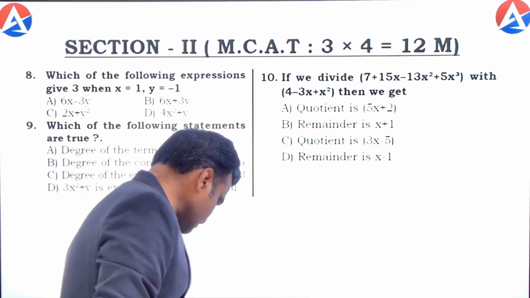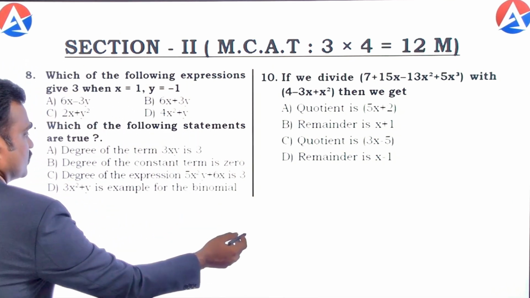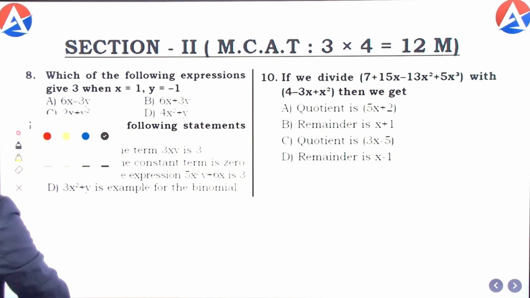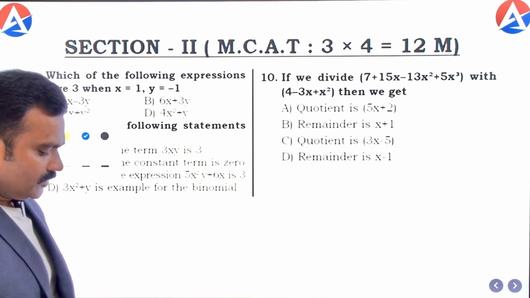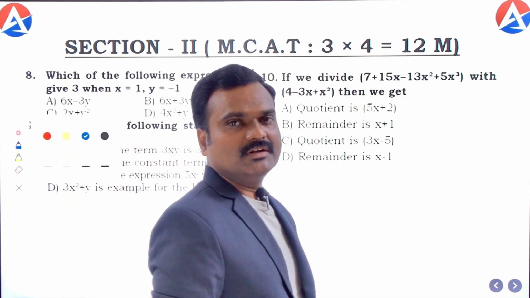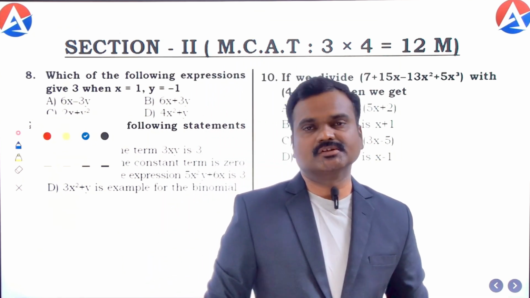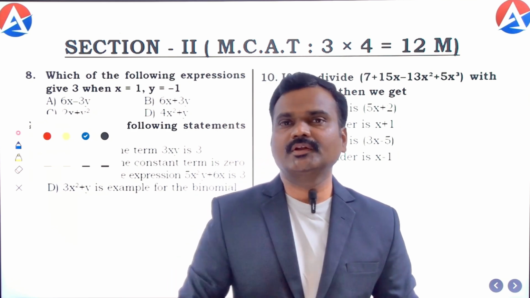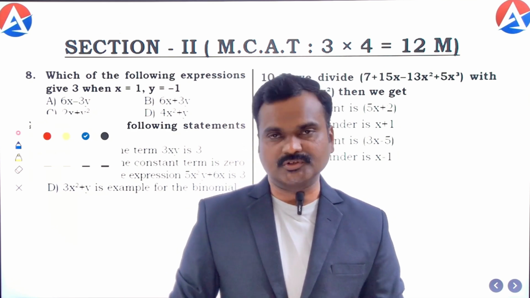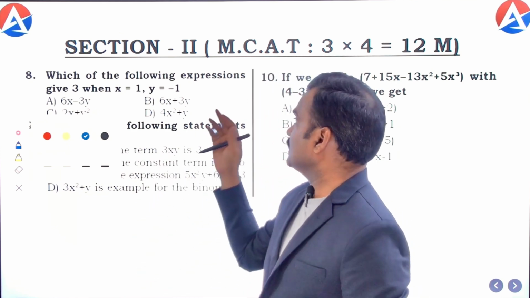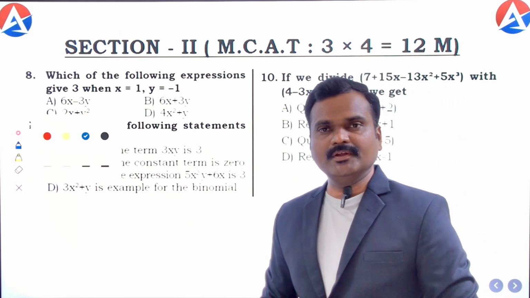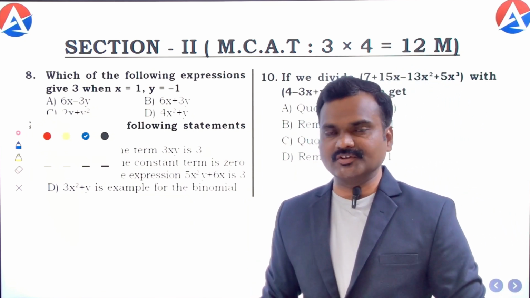Now let us see in detail once again about this section. As I told, in this multi-correct answer type questions section, students may get one or more than one correct answer for a question. If it is completely answered by the student in the OMR sheet, they will get 4 marks for the correct answer.